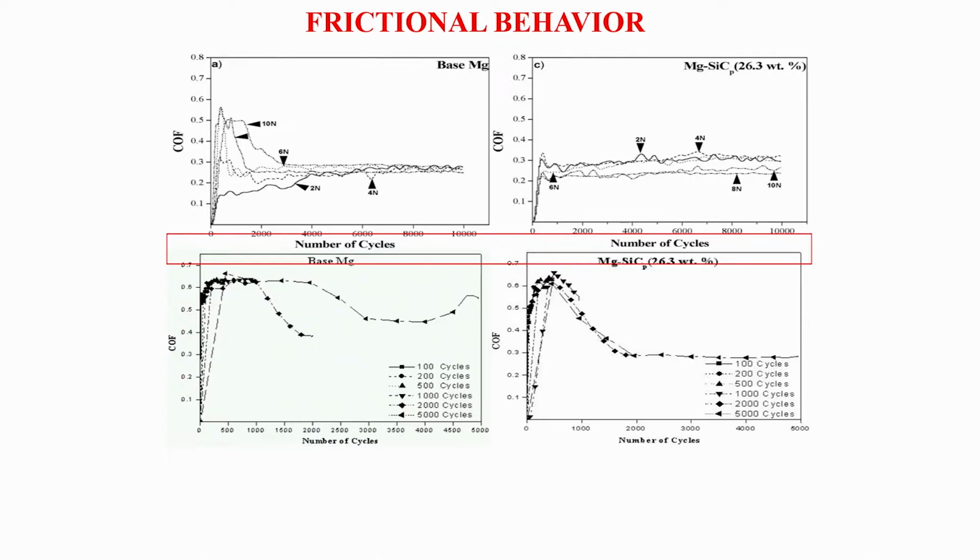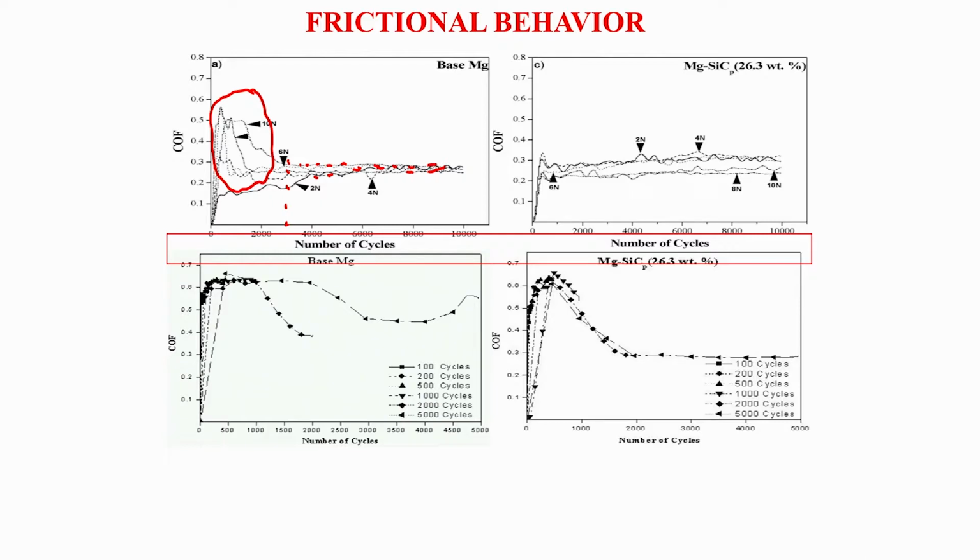Now, this is the frictional behavior, showing how the coefficient of friction evolves with number of cycles. It gives you quite an interesting idea. For example, if you look at magnesium, in the running-in period the friction coefficient increases to very large values. Now, after 2000 or 3000 cycles, it drops for magnesium and goes to a steady state of around 0.3.